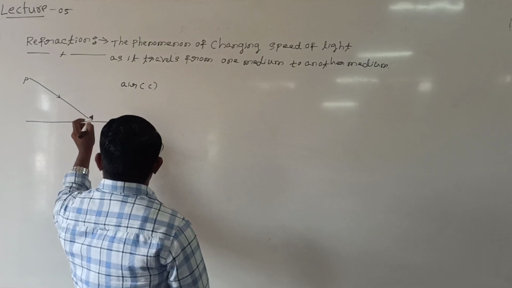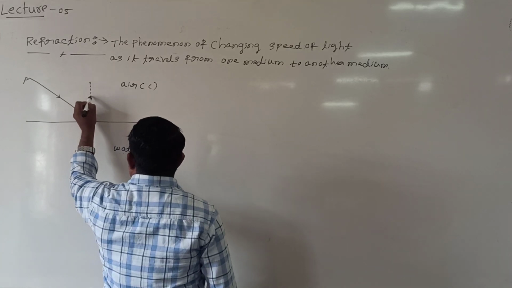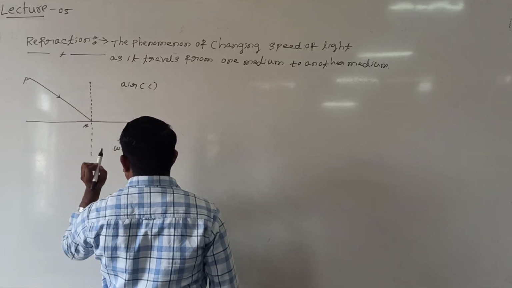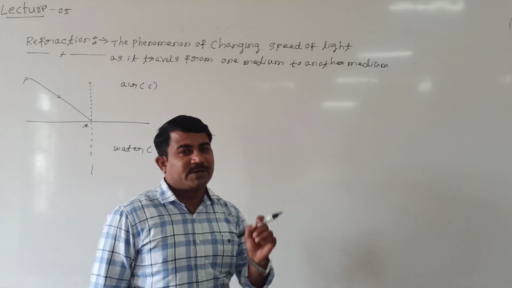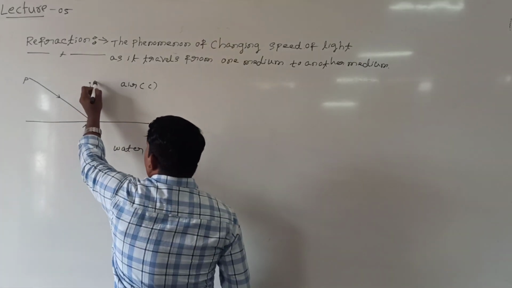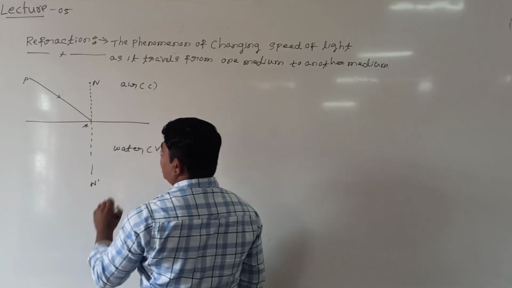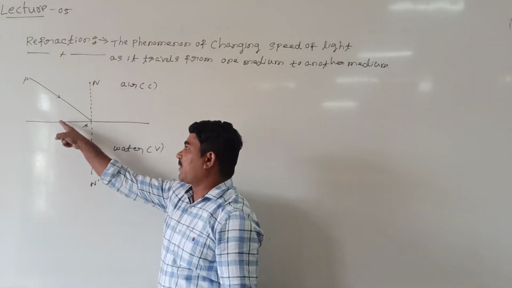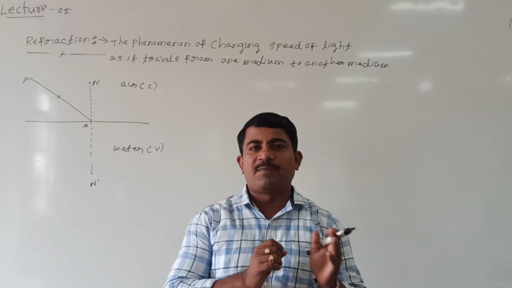We know that the perpendicular line drawn at the point of incidence is called the normal. Normal means NN' is perpendicular to the separation between the two media.